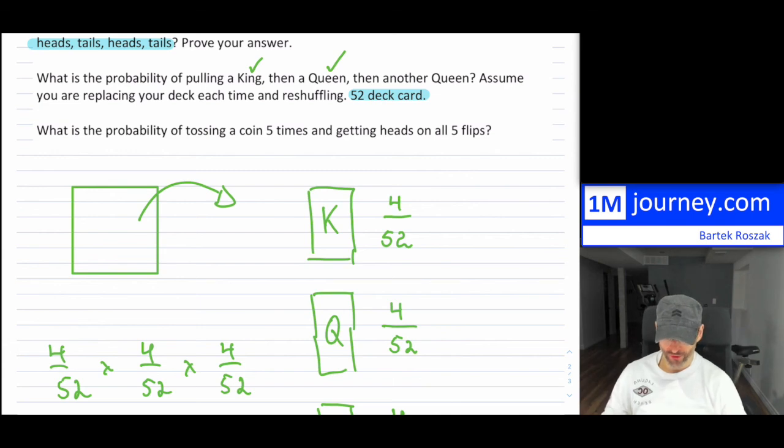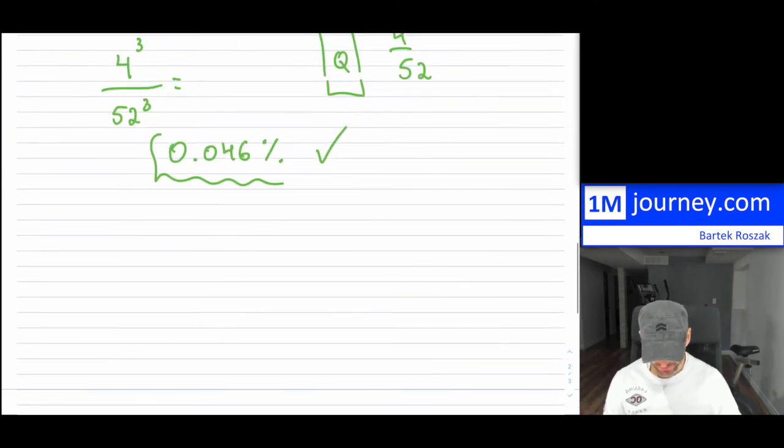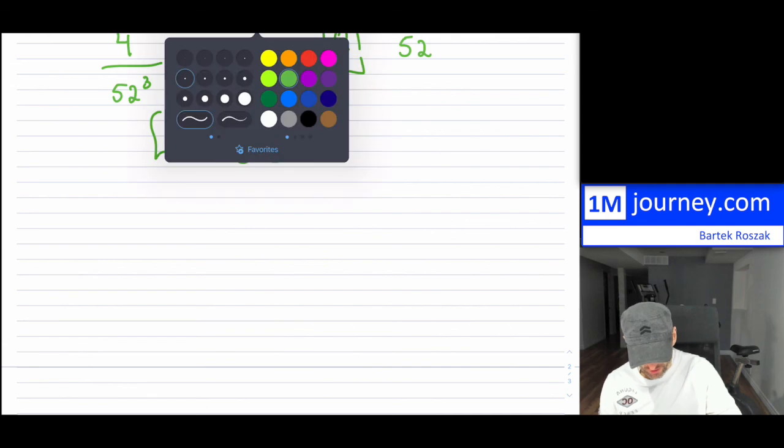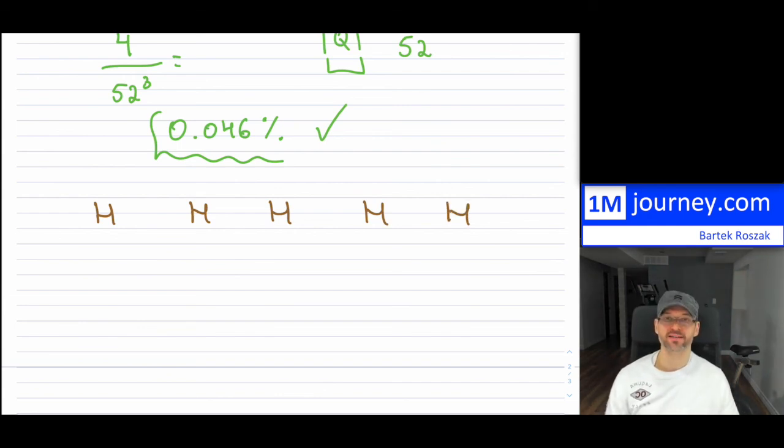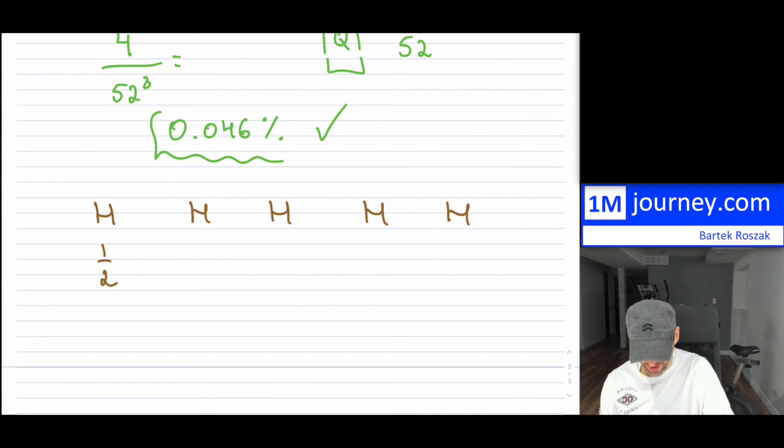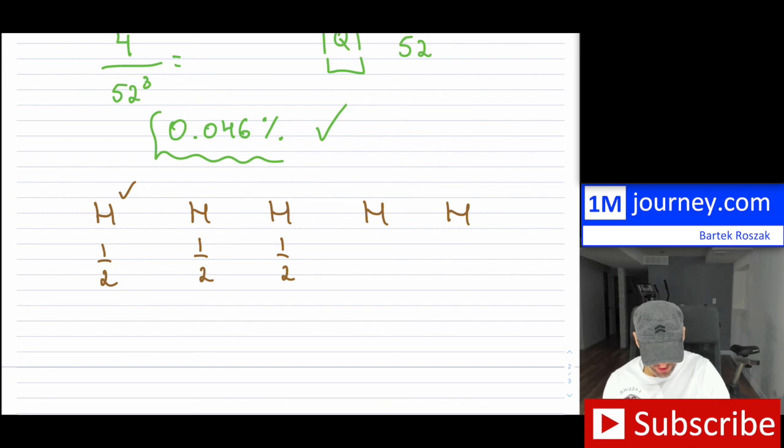Now, your third example: what is the probability of tossing a coin 5 times and getting heads on all 5 flips? So this is similar to the first one. So if you wanted all 5 heads, you're going to say heads and heads and heads and heads and heads. What's the probability of that in 5? So you're going to have 1/2 as the probability on the first one, 1/2 on the second one, 1/2, 1/2, and 1/2.